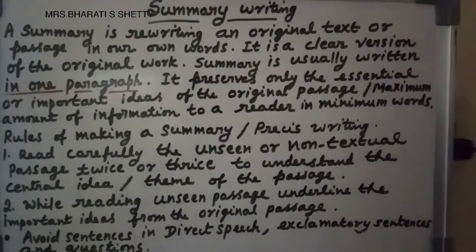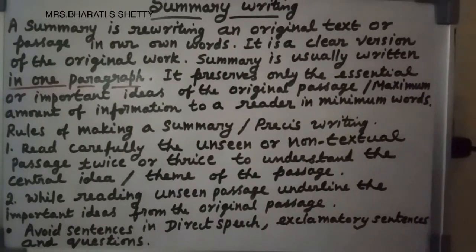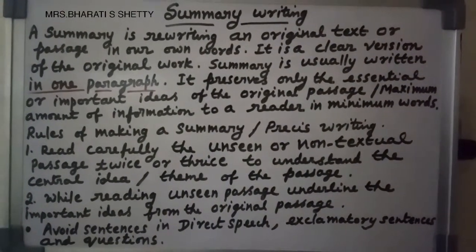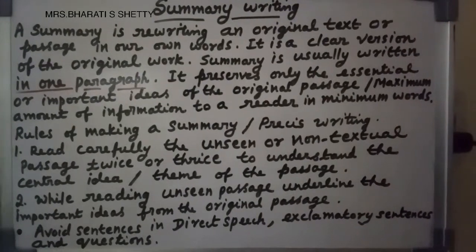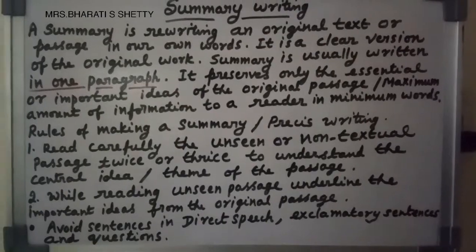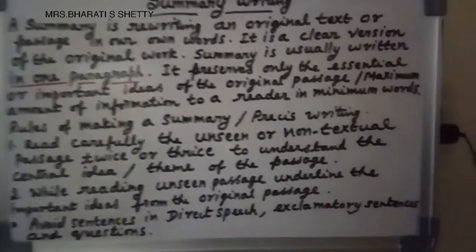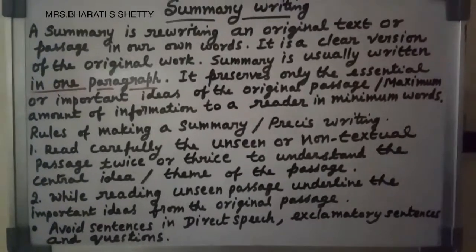That question number 4a, unseen passage, there are 5 questions. You have to write all 5 questions, that 10 marks question. After that summary writing, 5 marks question. You read the same passage and you have to summarize that passage. Okay, now rules of making a summary or precise writing.